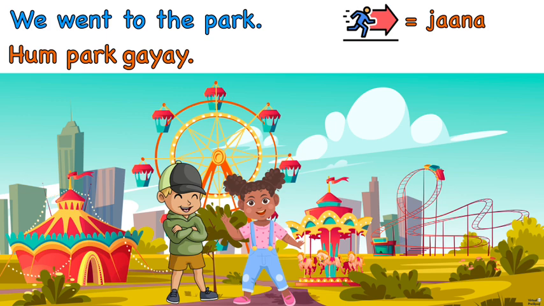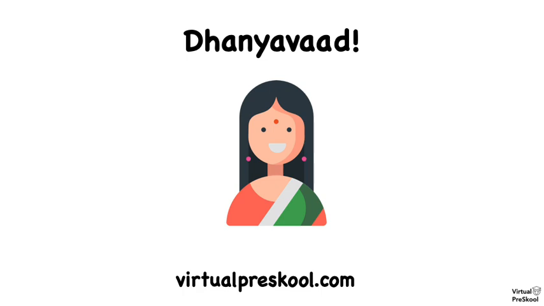So notice we conjugated both of these based on the subject of the sentence. The first one was I, and this one is we. So मैं पार्क गई, because it was a girl that said it, and this one is we went to the park, हम पार्क गए. And there you have it.